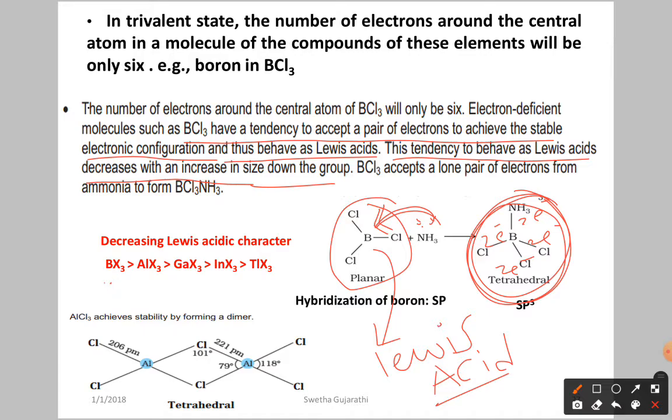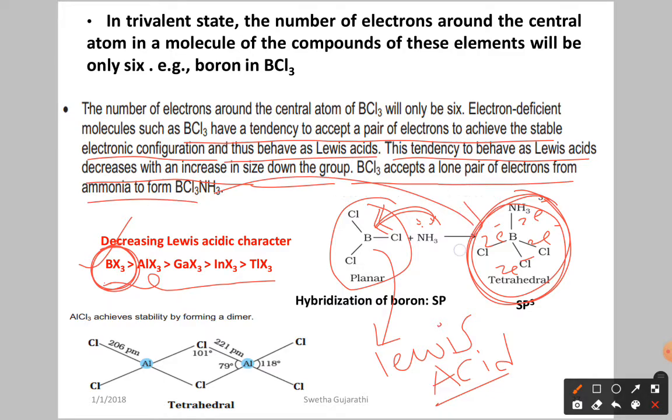So here, among boron halides, aluminum halides, gallium, indium and thallium halides, the boron halides are more willing to take the electron easily. So they are more Lewis acidic compared to the other halides. Boron trichloride accepts a lone pair of electrons from ammonia to form the compound. Next, if you see aluminum trichloride, it is going to stabilize as a dimer.